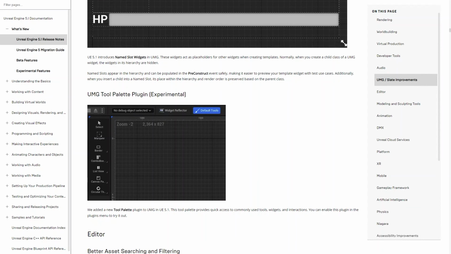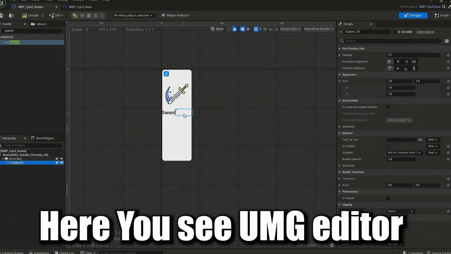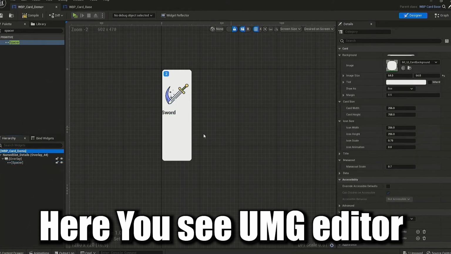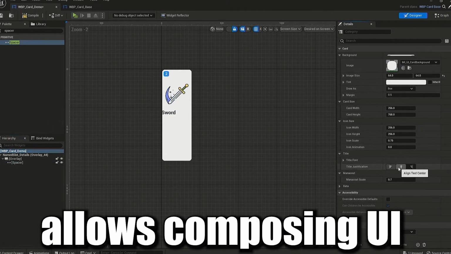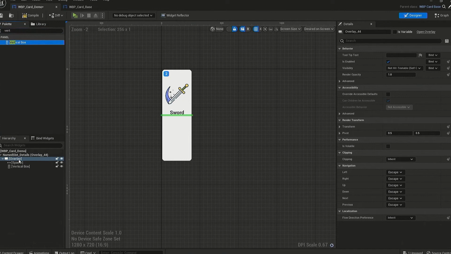So just to paint the whole picture, Slate is the low-level UI framework written in C++, native for Unreal, which means Unreal is basically written in Slate. On top of it there is UMG, which abstracts certain elements from Slate and gives you the visual editor for editing widgets, HUD elements, and windows that you're going to be able to create.